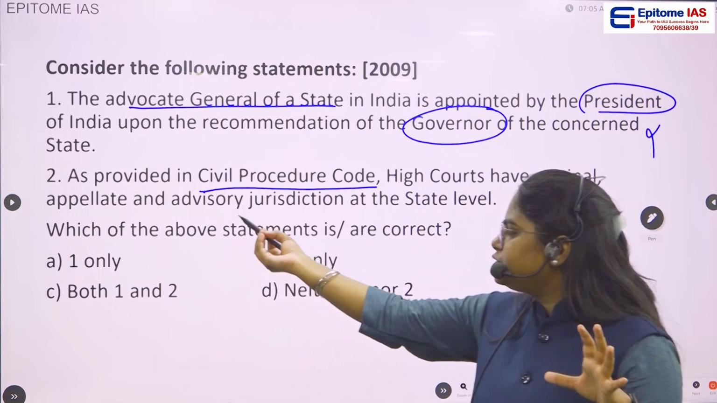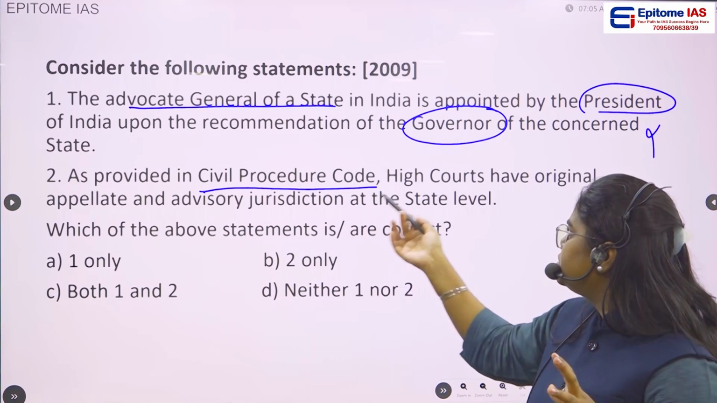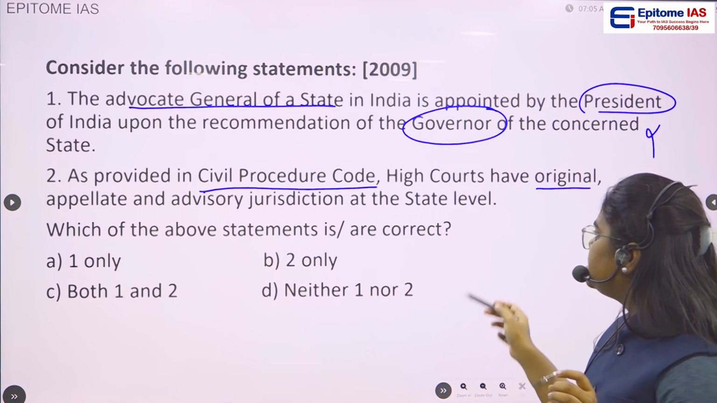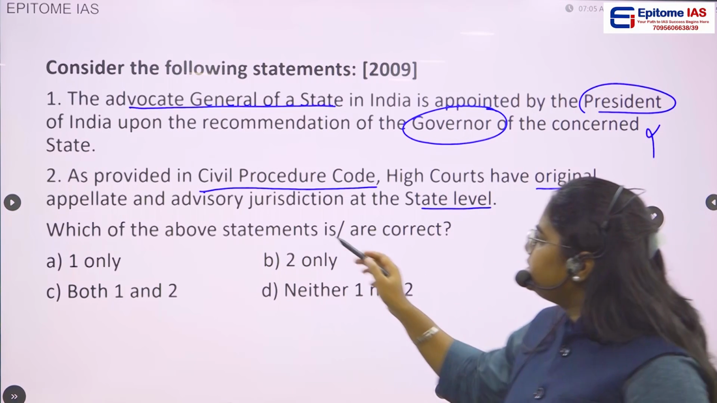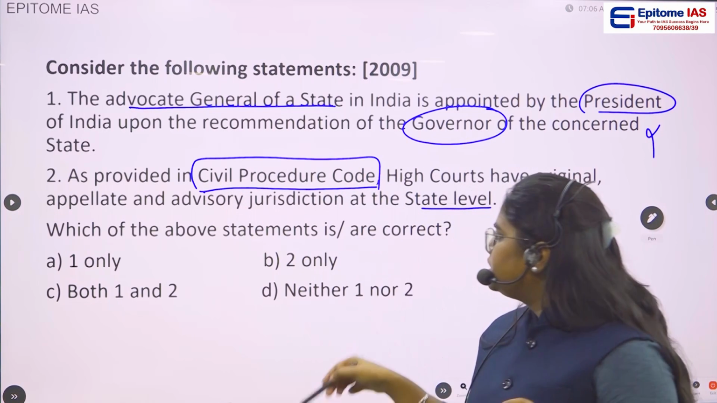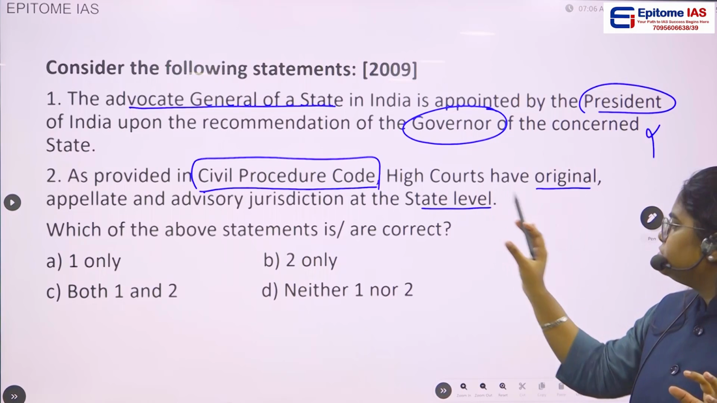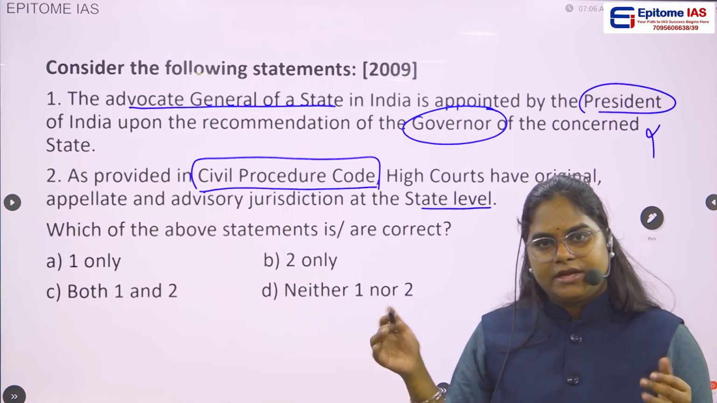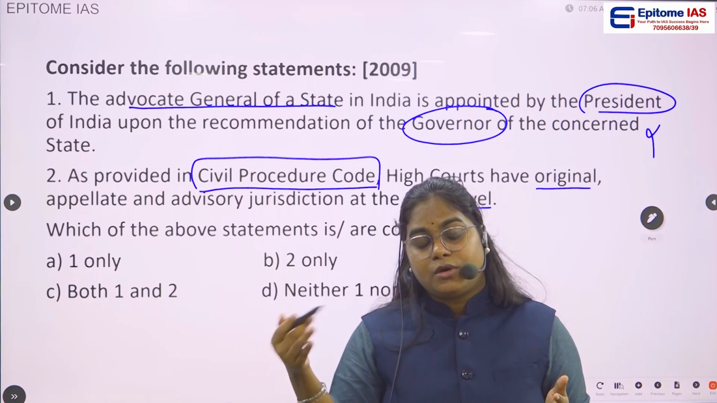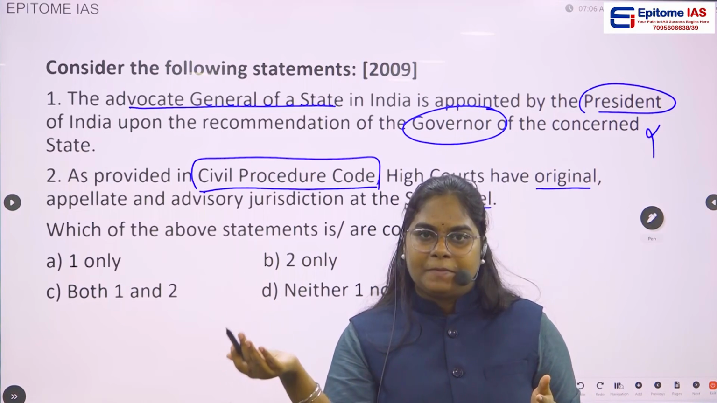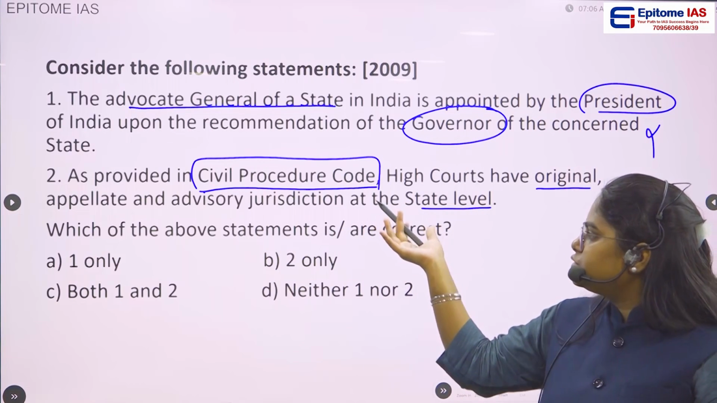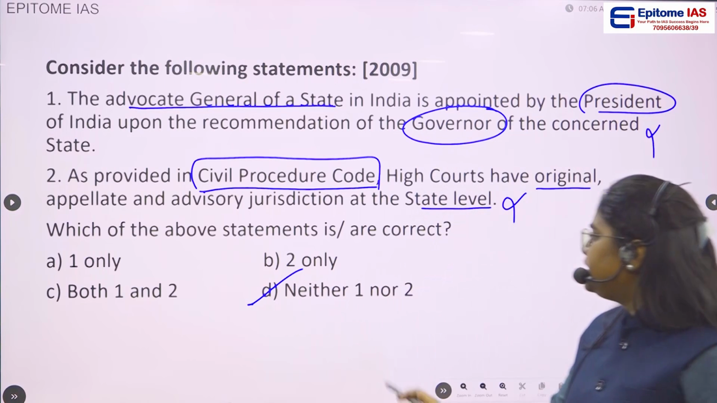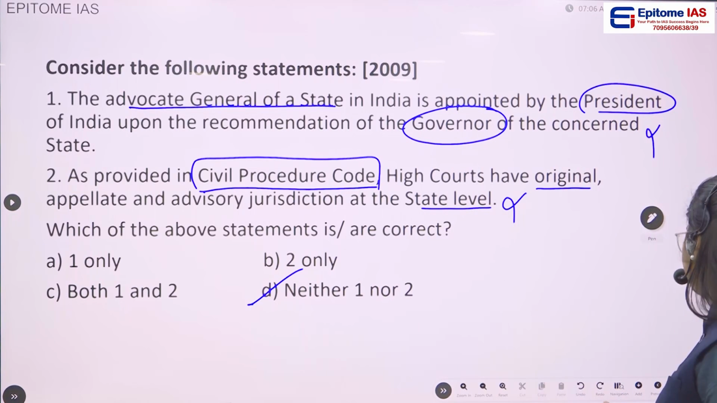If you see statement 2, as provided in the Civil Procedure Code, high courts have original, appellate and advisory jurisdiction at the state level. Technically, the Civil Procedure Code does not talk about the jurisdiction of the high courts of India. These jurisdictions are directly dealt with by the Constitution of India, not the Civil Procedure Code. So we can eliminate this option as well. The answer would be option D, neither 1 nor 2.